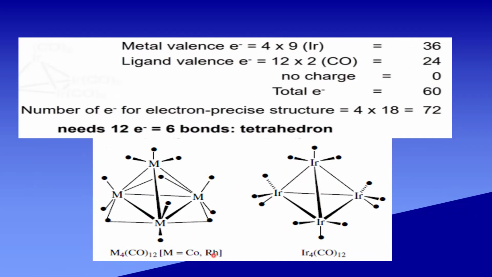The cobalt and rhodium belong to the iridium complex group, but the cobalt and rhodium have 3 bridging and 9 terminal carbonyls present.